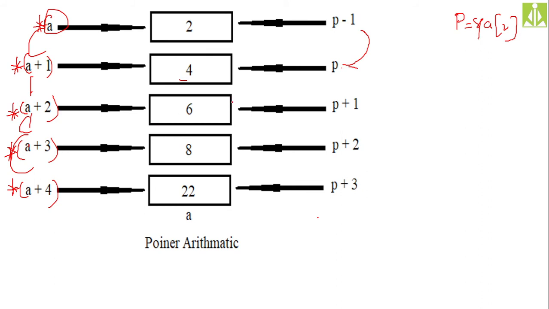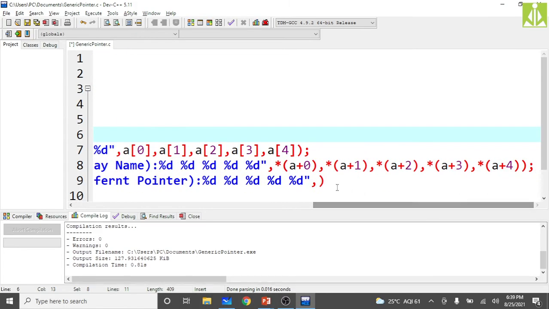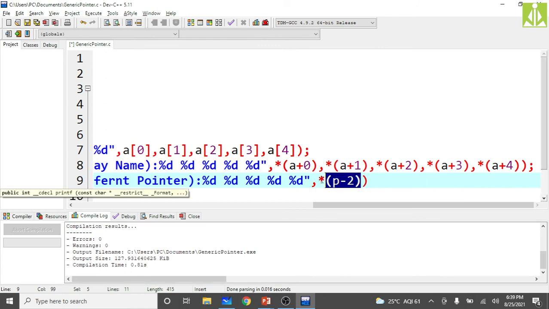So here I have my P now. What do I have to do in order to get this location? I need to subtract 1 from it. So P minus 1. What do I have to do in order to get the first location? P minus 2, I have to take. Take the P minus 2 and then dereference. So here P minus 2, and apply dereferencing to it to access the element value.